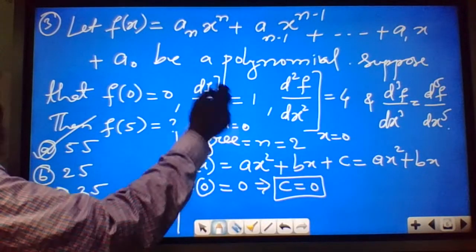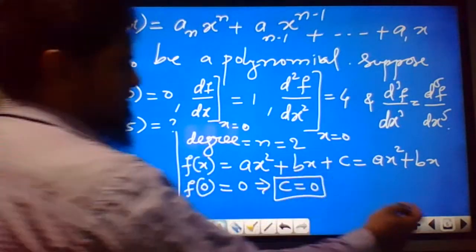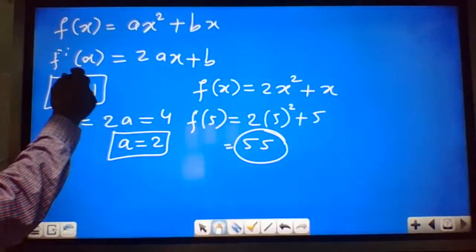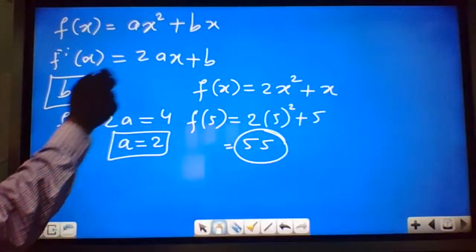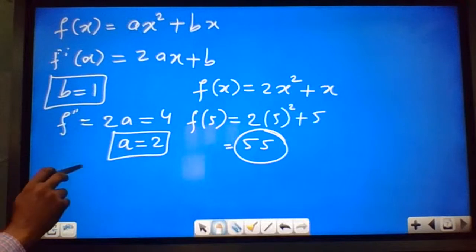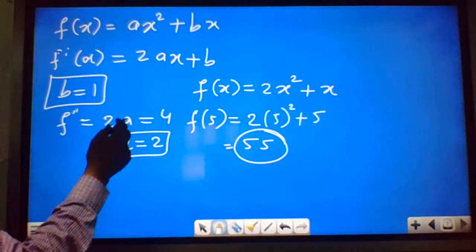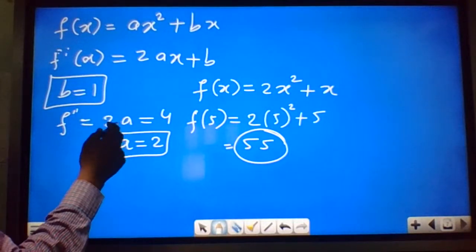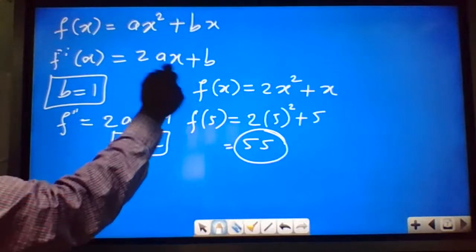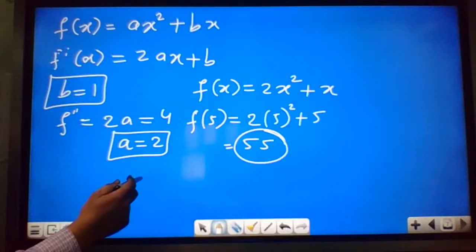Then the first derivative is given as 1 at x equal to 0, so we will differentiate this f. After differentiation we get 2ax plus b, and this is equal to 1 at x equal to 0. If you put x equal to 0, we get b equal to 1. One more condition: the double derivative is equal to 4 at x equal to 0. Whatever value you put for x, you get the same answer. Differentiating again, we get 2a equal to 4, so a will be equal to 2.